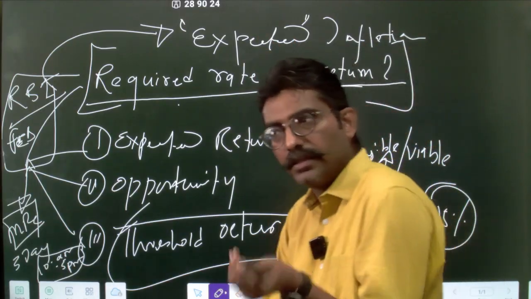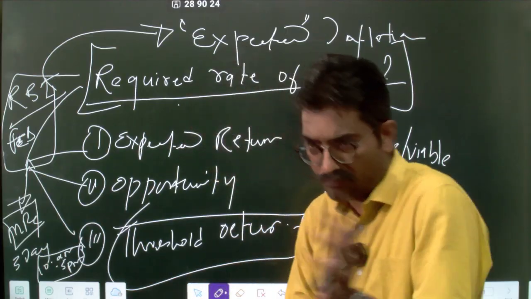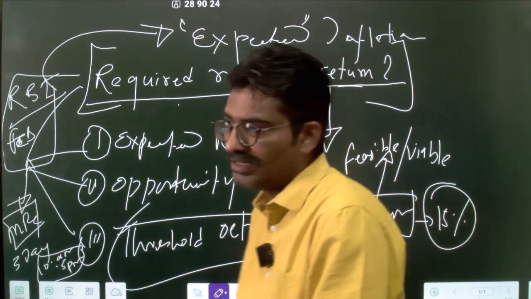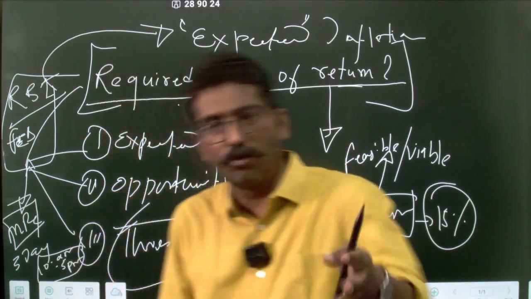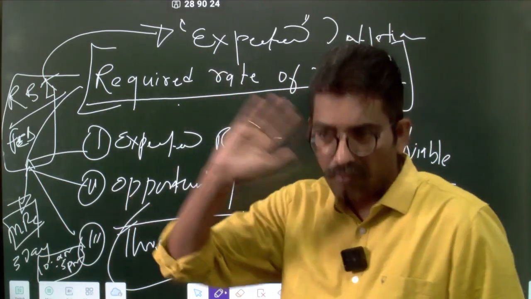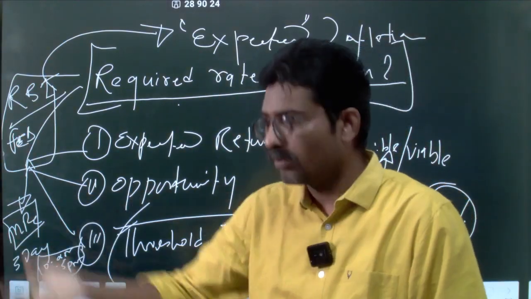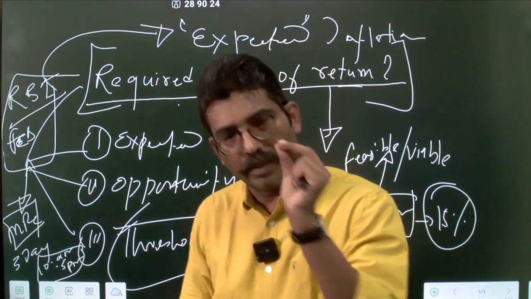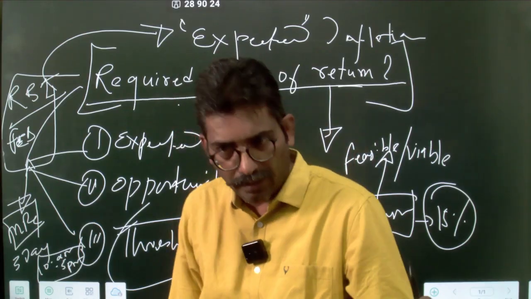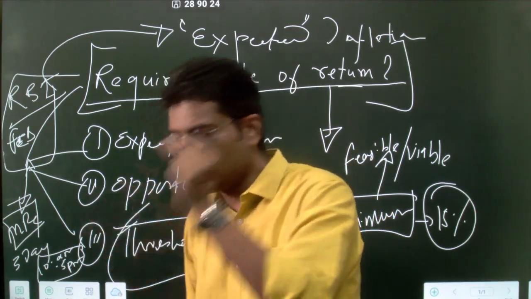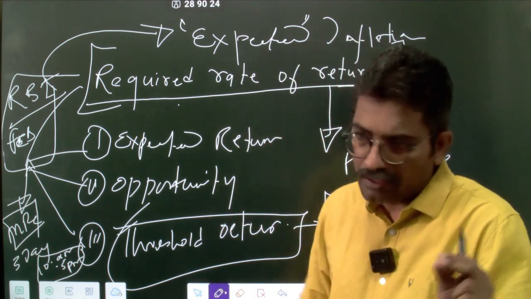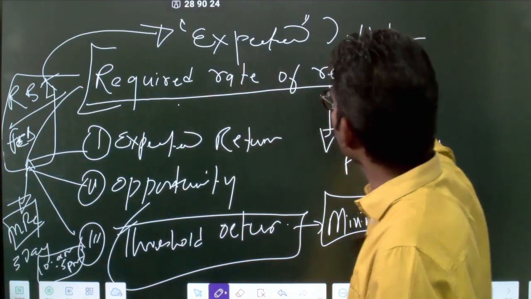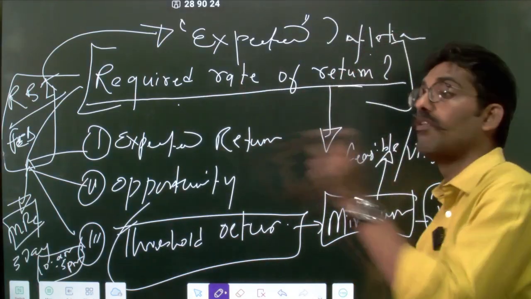So the basic ingredient of required rate of return is not the formula. Unfortunately, in professional exams we become very formula driven. You ask them what is required rate of return, they'll start spelling out the formula. No, the moment you say rate of return, whether it is required, expected, unexpected, historical, forecasted, forward looking, the basic ingredient is what? Inflation of a forward nature.